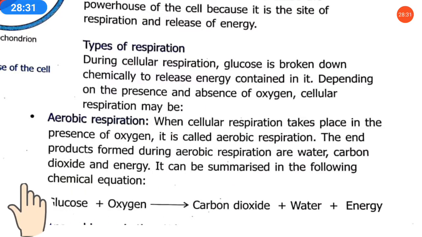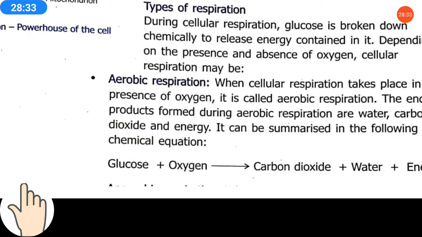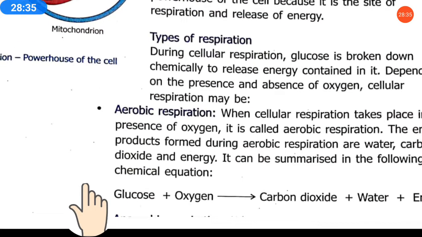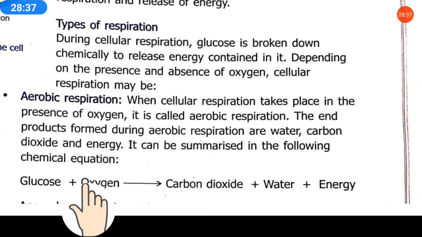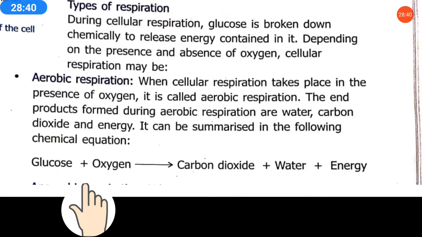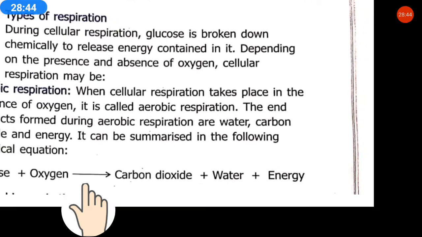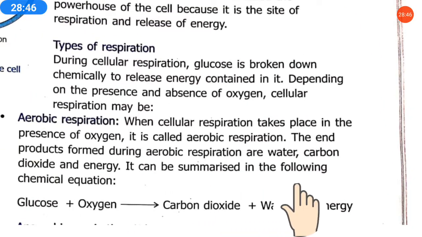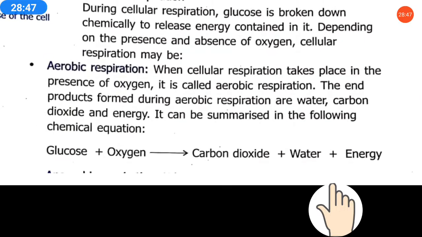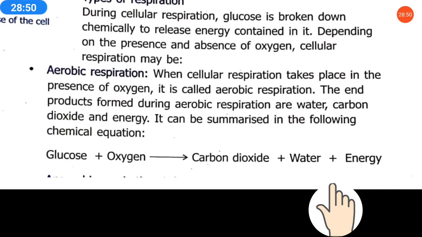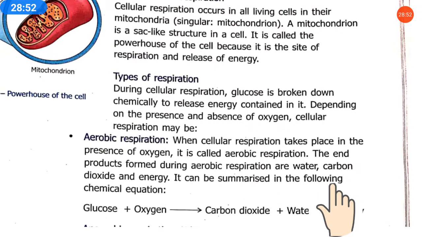In the presence of oxygen, glucose will be broken down into carbon dioxide, water and energy. Carbon dioxide plus water plus energy.